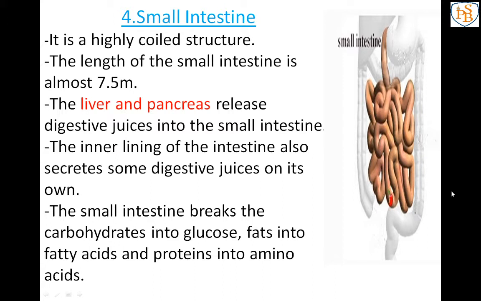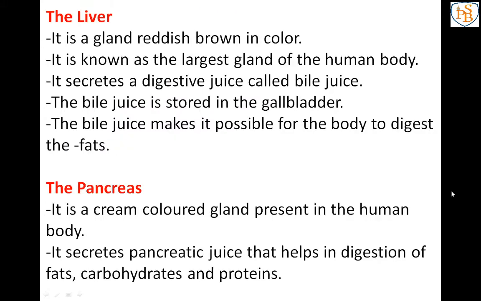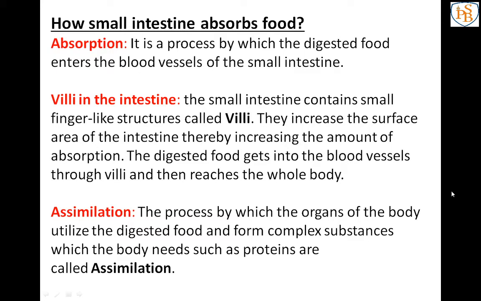So when the stomach forwards the food to the small intestine with the help of the liver and pancreas, the small intestine absorbs the food, because the liver and pancreas secrete the digestive juices, that is the bile juice secreted by the liver and the pancreatic juice secreted by the pancreas. The food is absorbed by the small intestine because of the villi that increase the surface area. As the surface area increases, the amount of absorption increases.